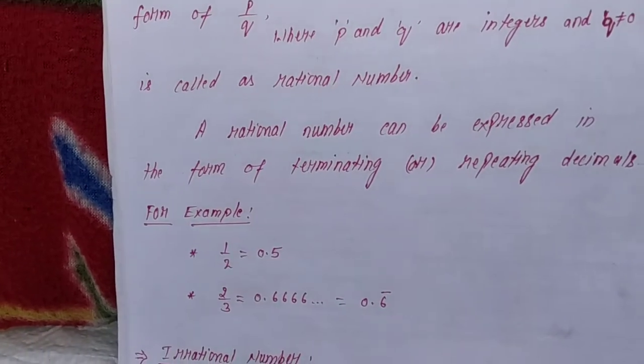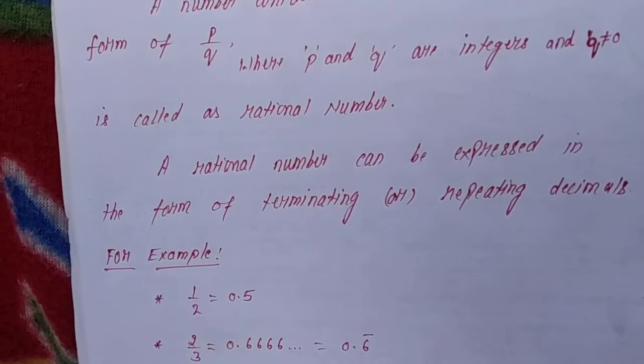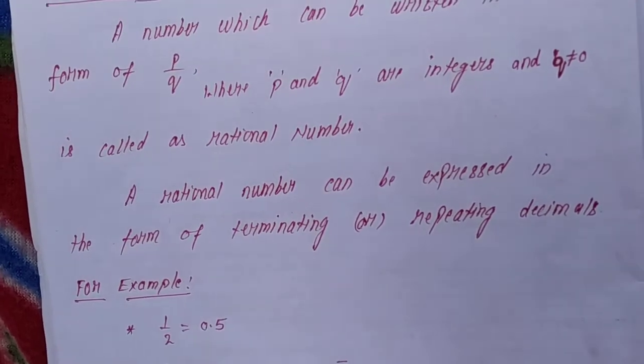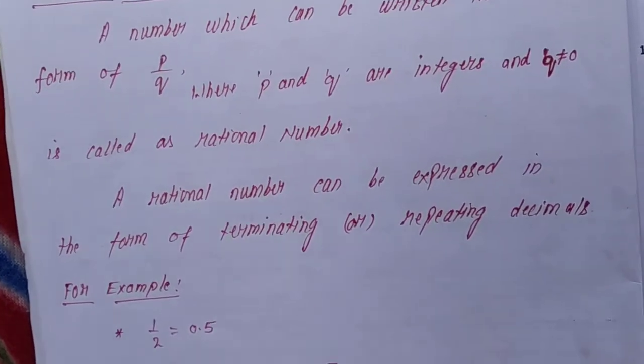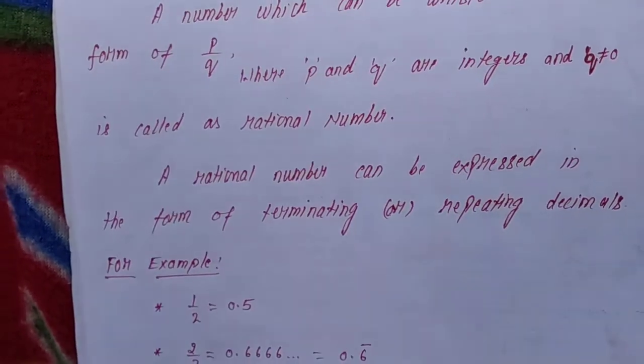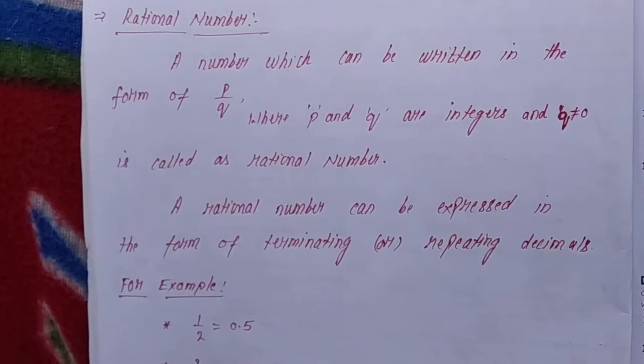So here the concept of repeating decimal is also clear, which is given in the definition. So I hope you have understood the definition of rational number.